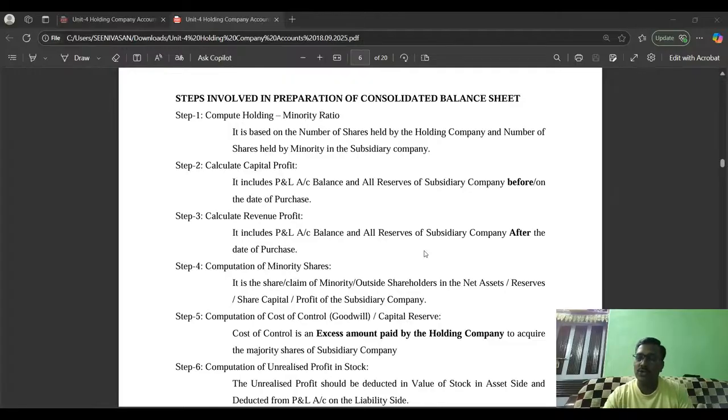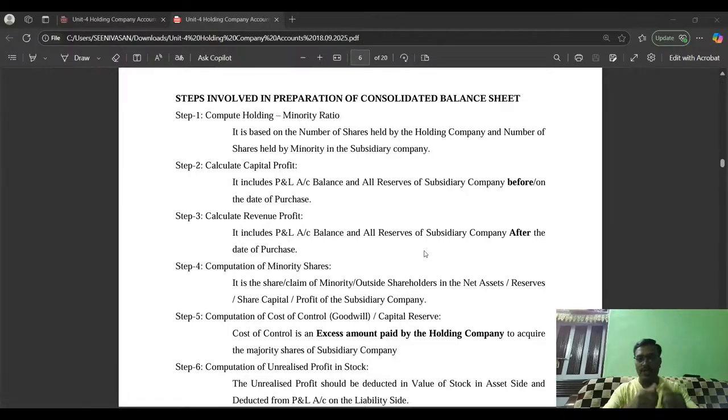Why has it been shown on the liability side? It is a liability of the holding company towards the minority. Got it? Then, step number 5 is we have to identify the cost of control. That means goodwill or capital reserve. Cost of control is the excess amount paid by the holding company to acquire the majority shares of the subsidiary company.